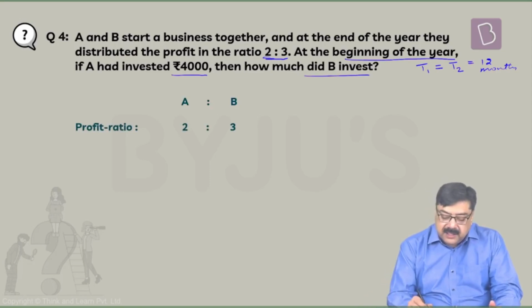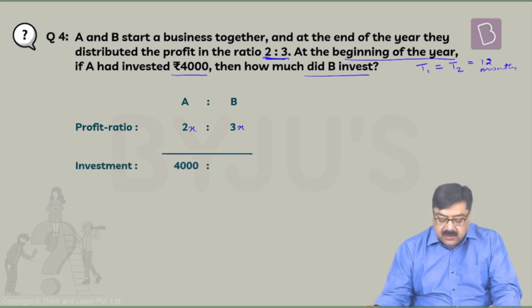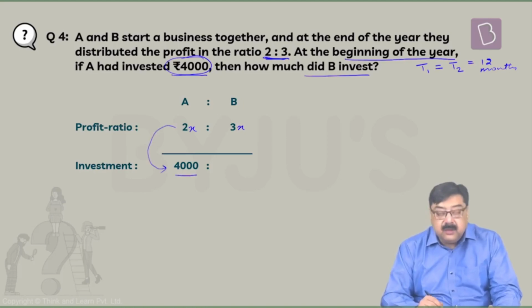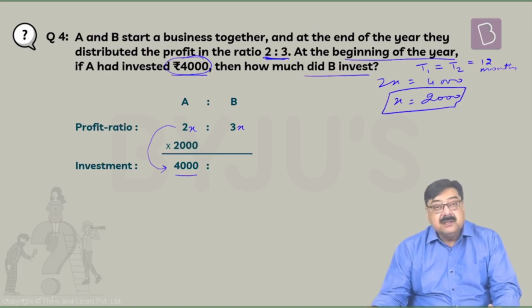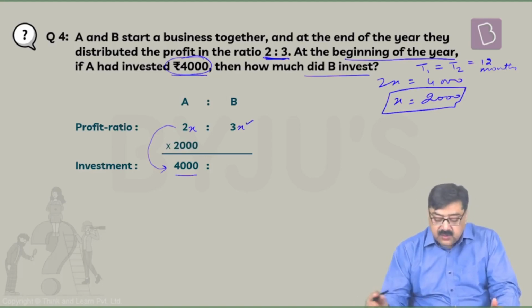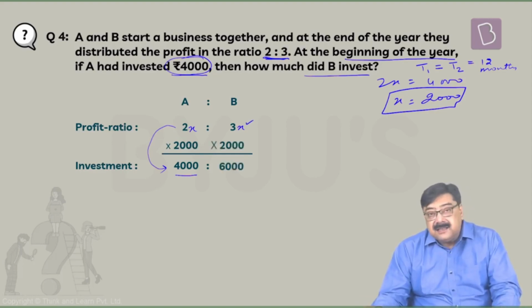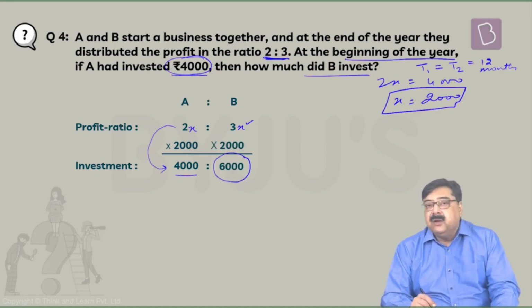So it is already given that the ratio in which they distribute the profit is 2:3. So this is 2x and this is 3x. And it's also given that the investment made by A at the beginning of the year is rupees 4,000. Now this 2x gets equated to 4,000. So 2x is equal to 4,000, which means x is equal to 2,000. Again, we get our multiplier here. So that's how we are arriving at 4,000. Now this multiplier, because the value of x is known here, has to be multiplied with 3, as you can see here, to get 6,000 as the investment made by B at the beginning of the year.